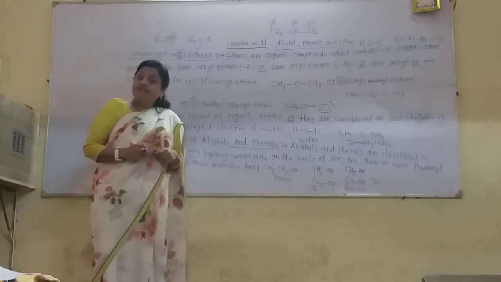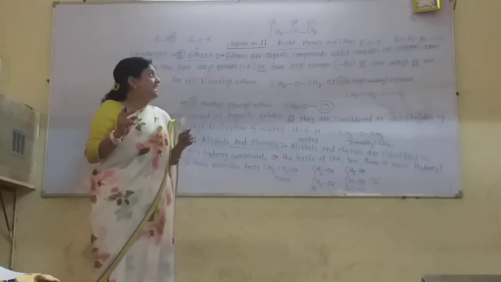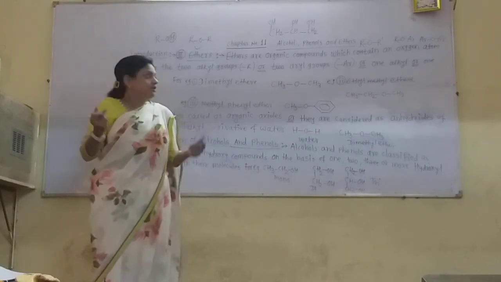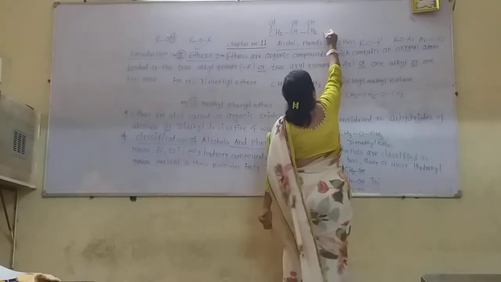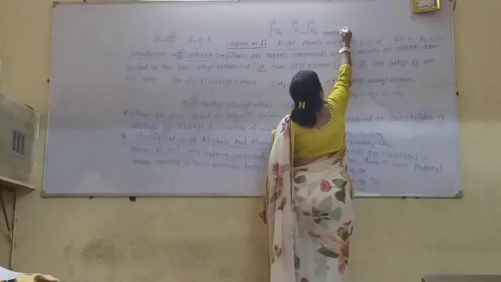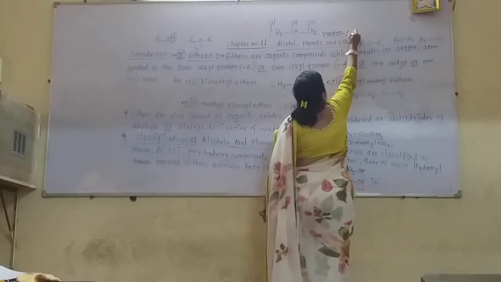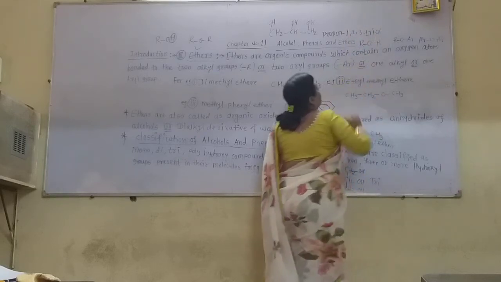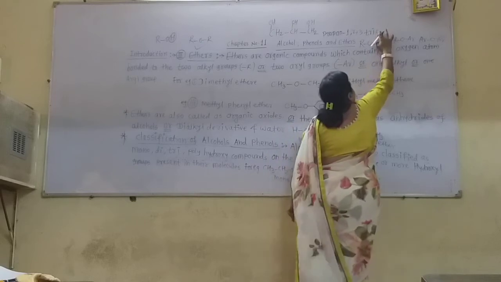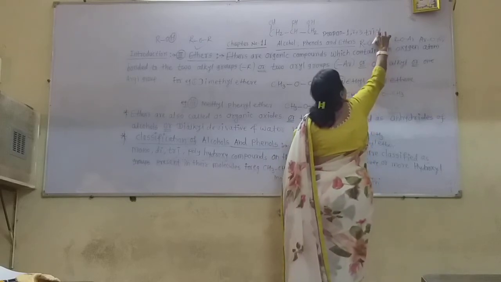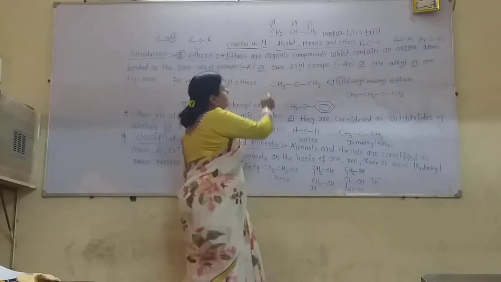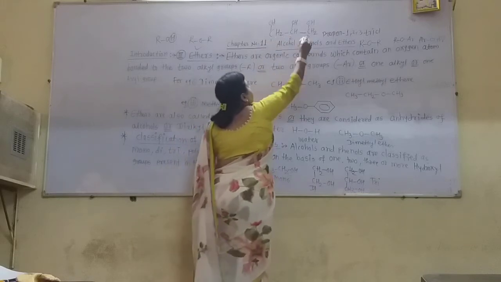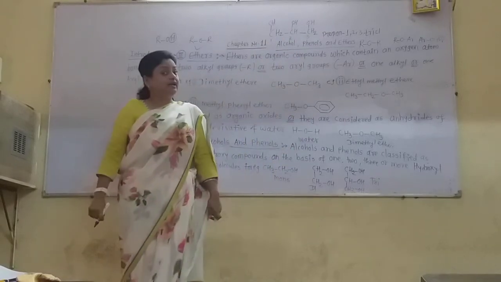Here 3 OH groups are attached to this compound. So this is the trihydroxy alcohol. Now the name of this trihydroxy alcohol is propane, because it is propane, with the hydrogens replaced: 1, 2, 3-triol, because there are 3 OH groups. So it is the triol, and the numbering is 1, 2, 3 here. So it is propane-1,2,3-triol.